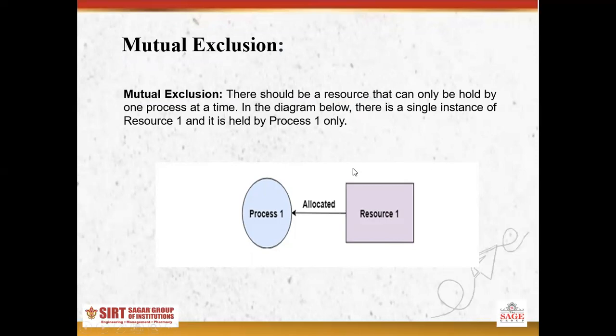You can see in this diagram, there is a single instance of resource 1 and it is held by a process. In our system only one such resource is available, and it is held by a process. That condition is mutual exclusion.